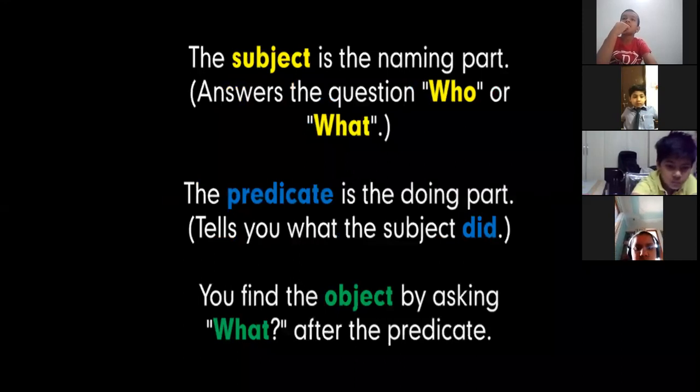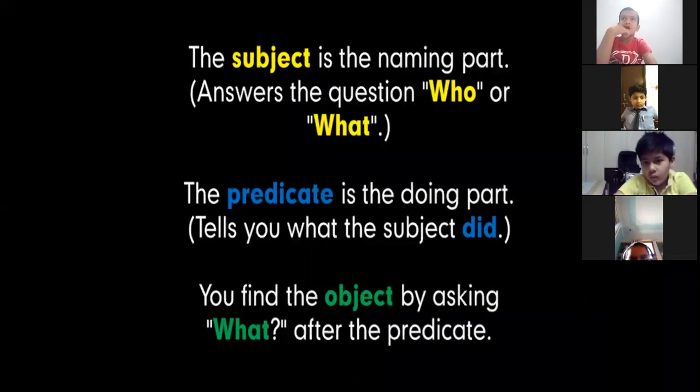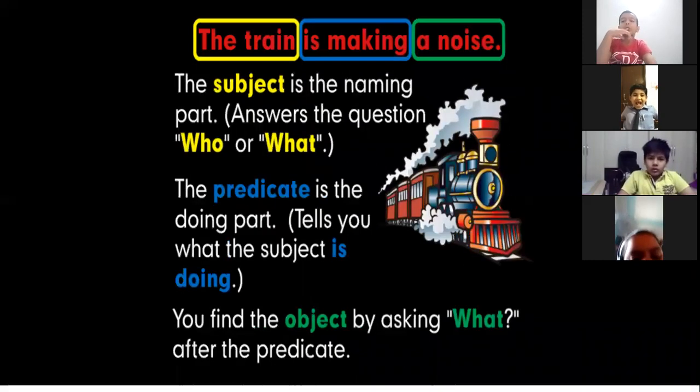Now again, the subject is the naming part. We ask the question who or what, we have already studied. Again, predicate is the doing part, it tells us what the subject is doing. And when we want to find out the object, we simply ask the question what after the predicate. Again, one more example. You can see here, the train is